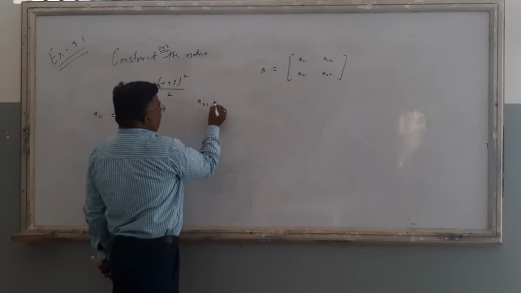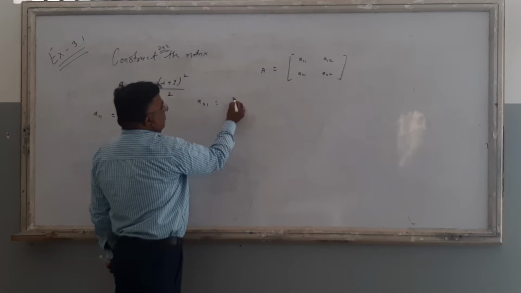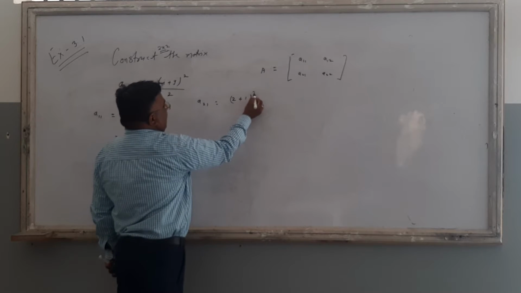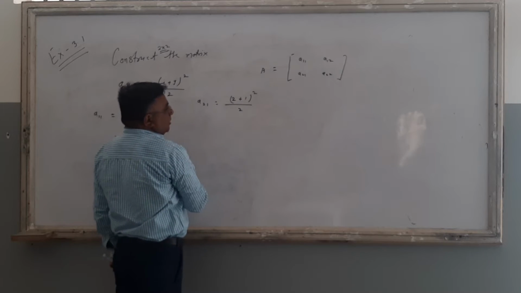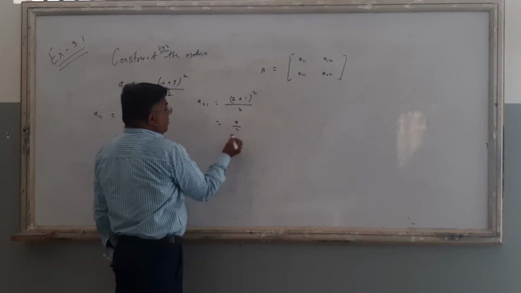Then find A21. Here i is 2 and j is 1. Then 2 plus 1 whole square upon 2. 2 plus 1 is 3, square of 3 is again 9, so 9 by 2.